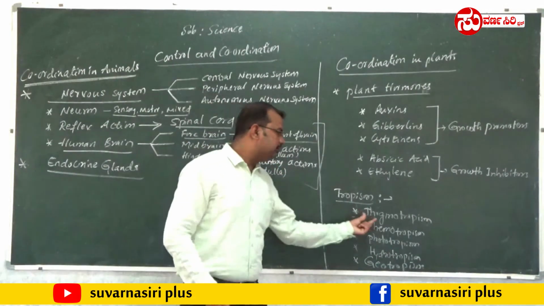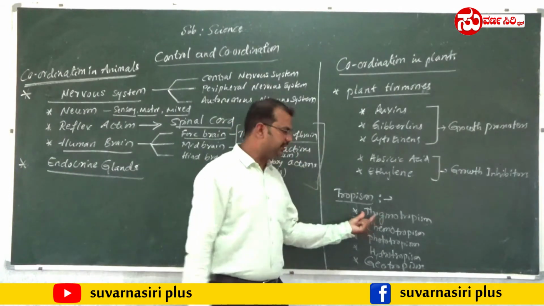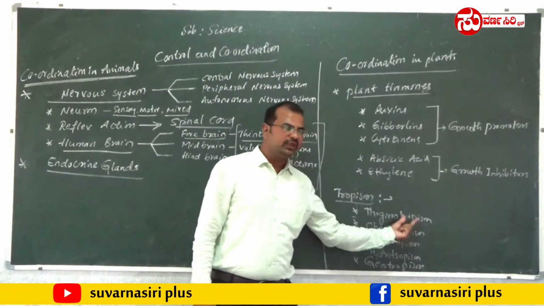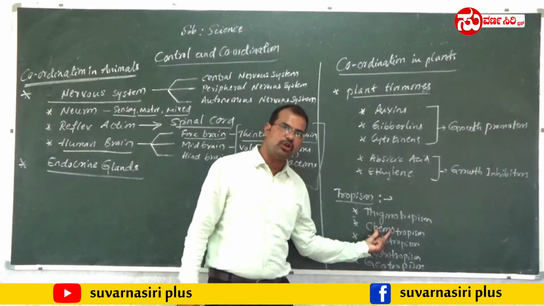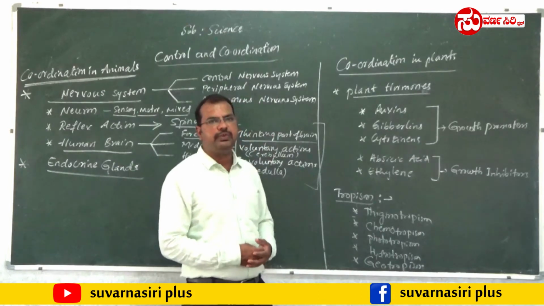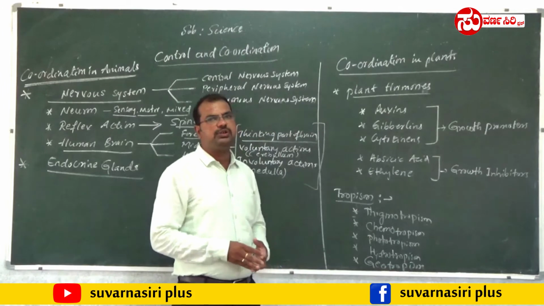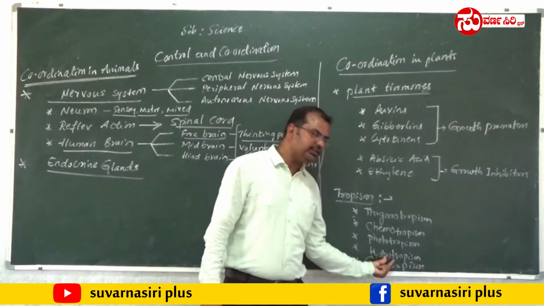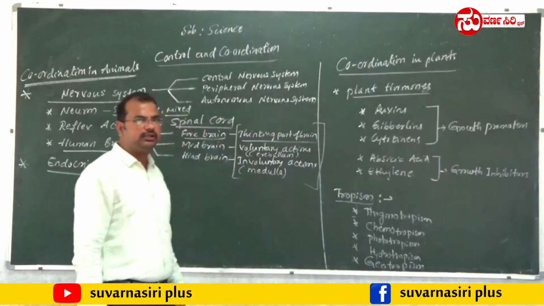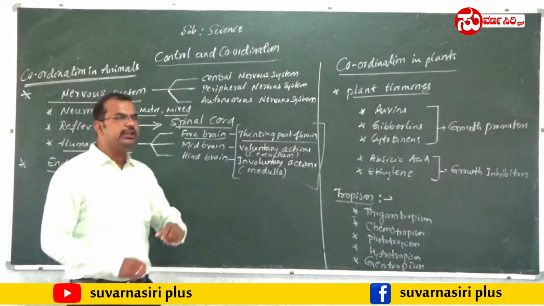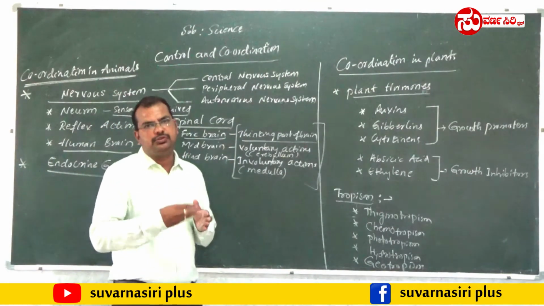For example, if the plant shows movement towards touch, that is called thigmotropism. If the plant shows movement towards chemicals, it is called chemotropism. If the plant shows movement towards light, it is called phototropism. If the plant shows movement towards water, it is called hydrotropism. If the plant shows movement towards the earth or gravity, it is called geotropism. So in this way, a plant shows movement.